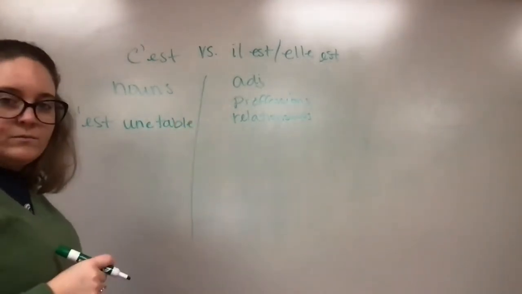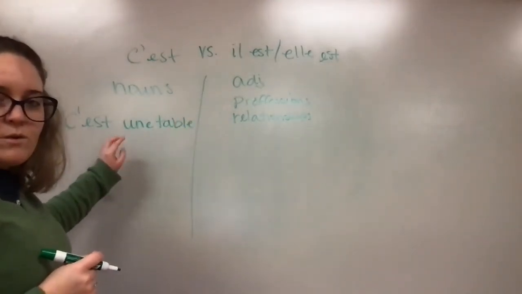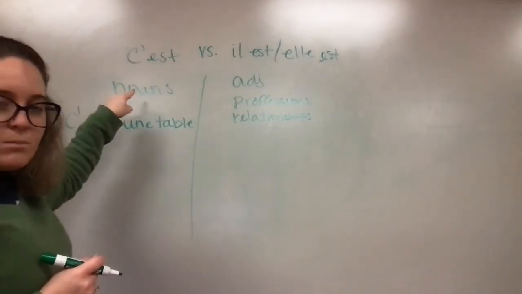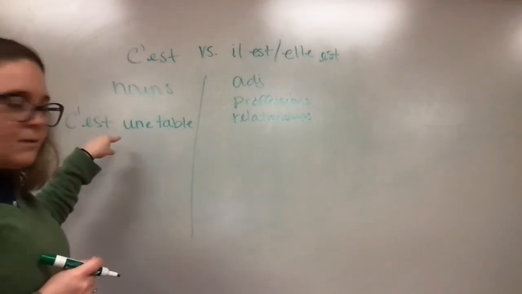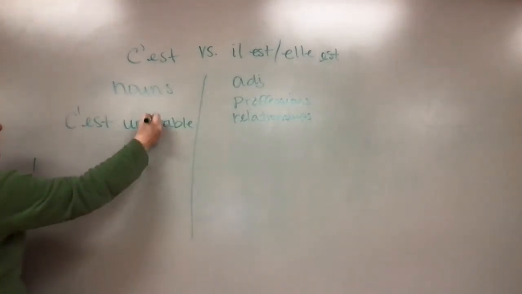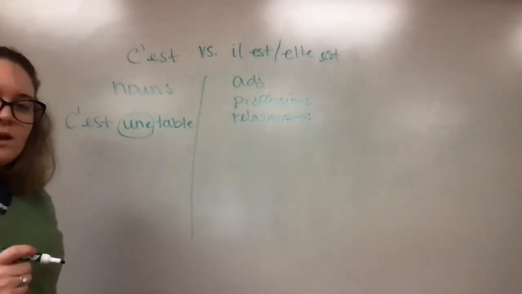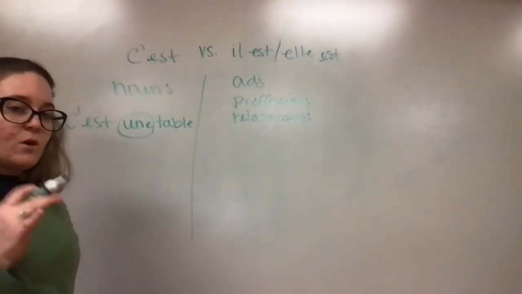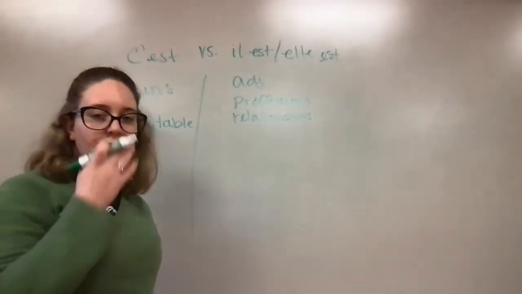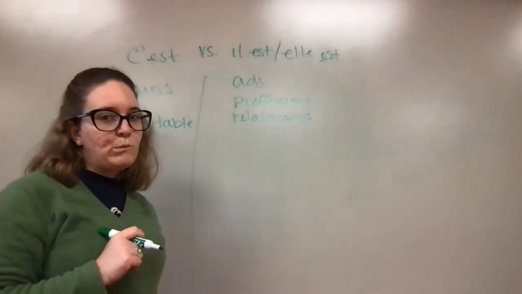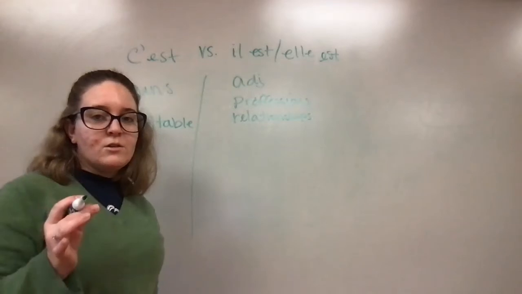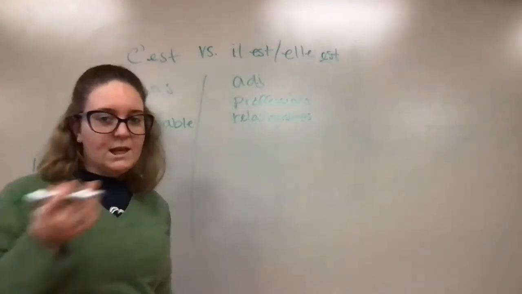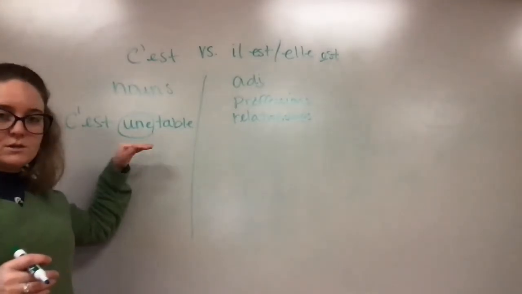When we say c'est, we're going to say c'est une table. All right, it's a table. So we're referencing specifically an object, so it's a noun, a person, place, or thing, that table. And we have our article here. In French, most of the time, you need an article. You need to have the article in your sentence. So you always have an article in your sentence.